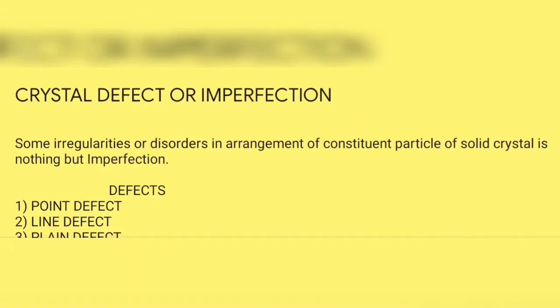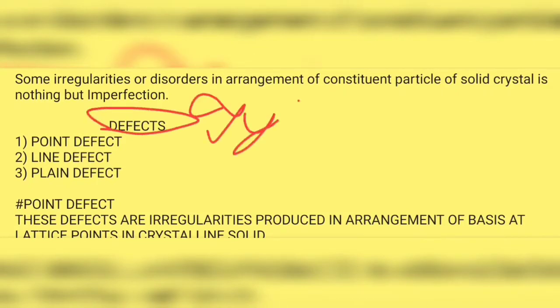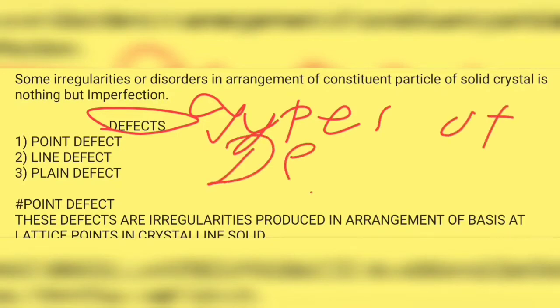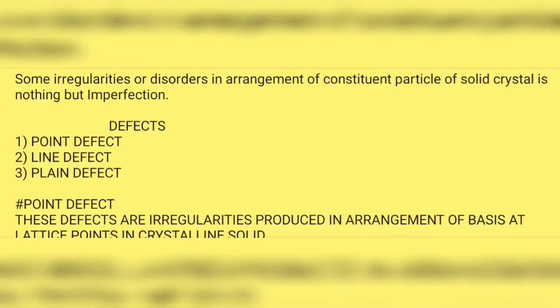Now, what are the types of defects? There are three types of defects, as you can see here: point defect, line defect and plane defect. In this chapter we have to talk only about the point defect.